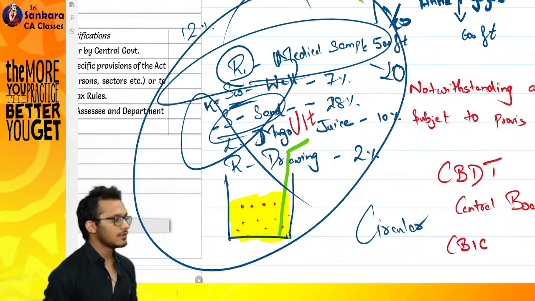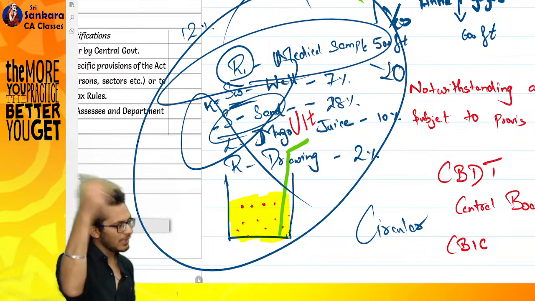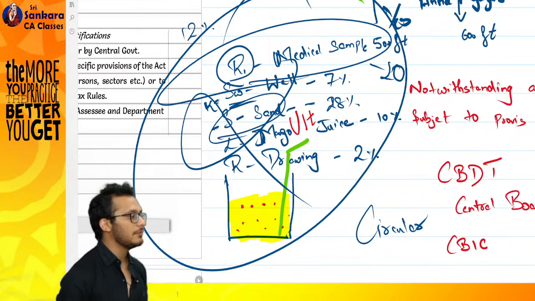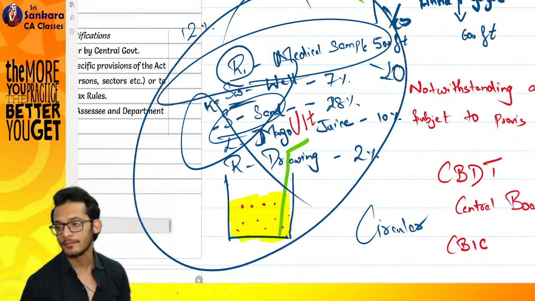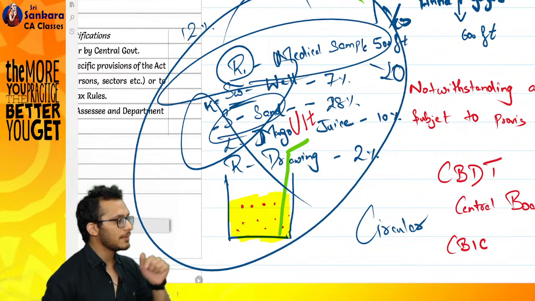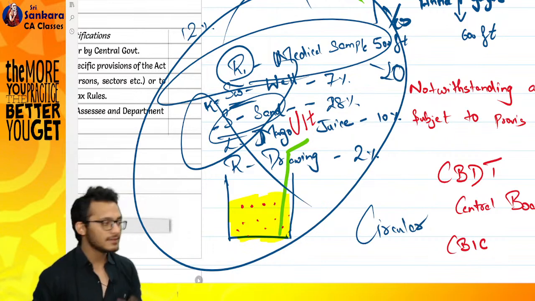Can the department come and say, who are you to say that, I want 31st July only from my taxpayer? Can they say that? Is a notification binding on the department? Yes or no? Yes. Option number 2.